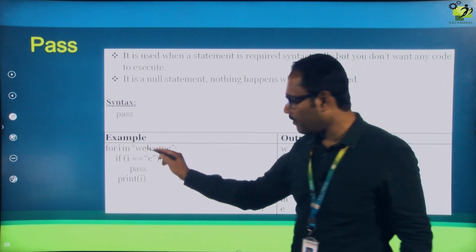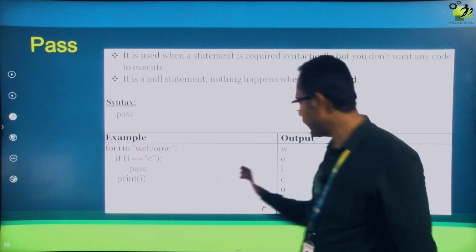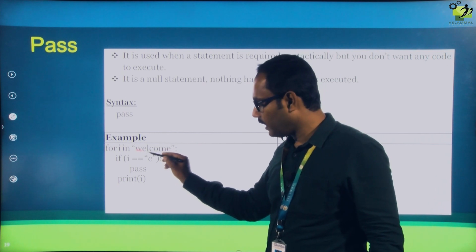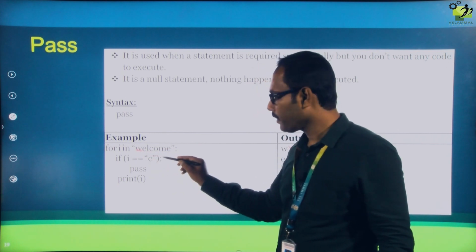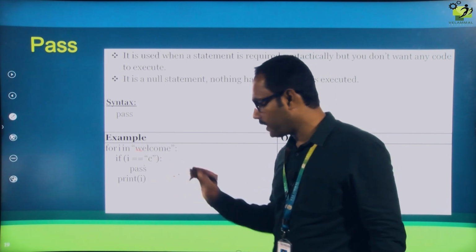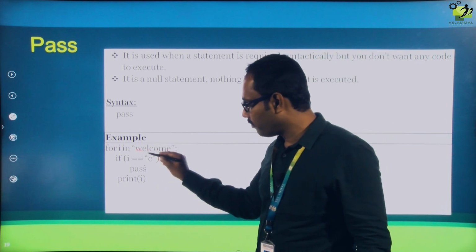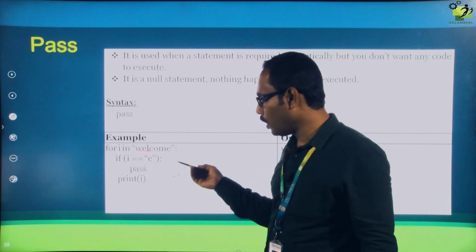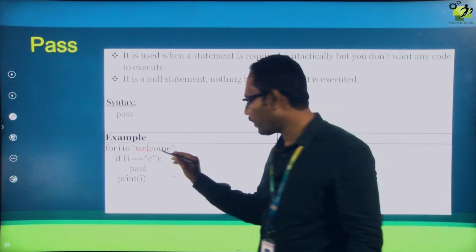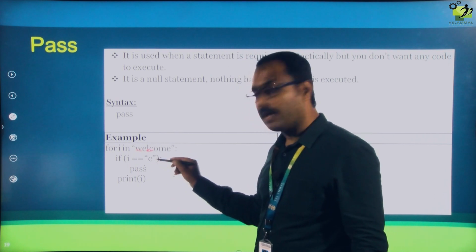Initially i is W, W equal to c, no, so it will print W. Next i value is E, E equal to c, no, it will not get into the body of the if, it will go to the print statement and print E. Again the next i value becomes L, L equal to c, no, it will go to the print statement and print L. Again it will go for C, C equal to C, it will compare it, so now the condition is true.